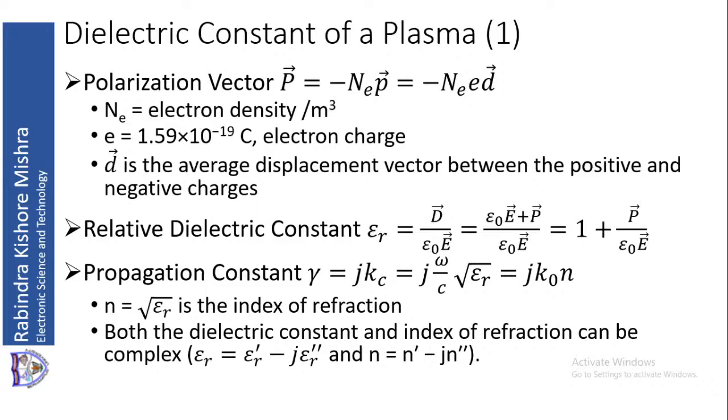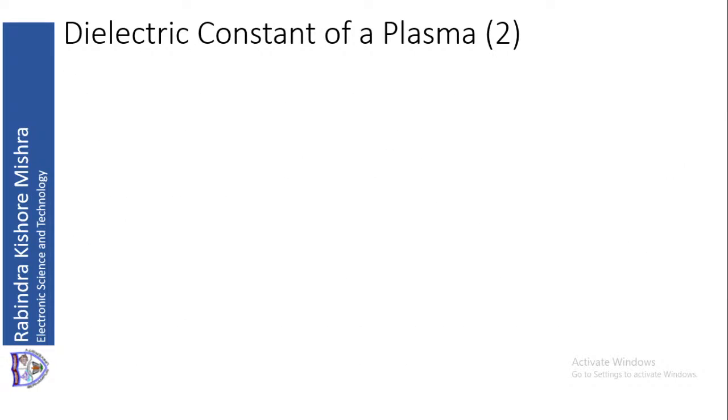So epsilon r is in this form. If epsilon r is in this form, then root over epsilon r will be n, which is equal to n dash minus j n double dash. So this is how you can express epsilon r as n, that is the relative dielectric constant and the refractive index.